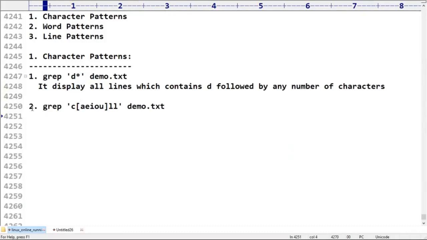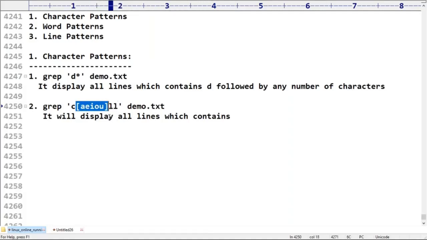It will display all lines which contain which word? Here C must be compulsory and LL must be compulsory, but the bracket is the character pattern. How many characters do we take in this position?